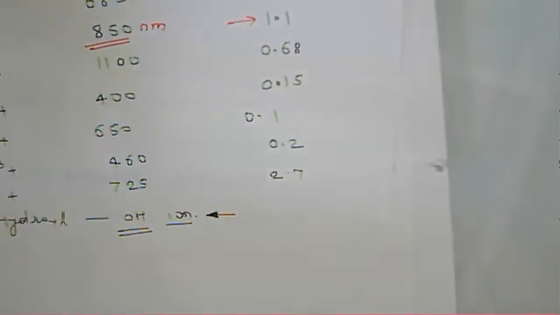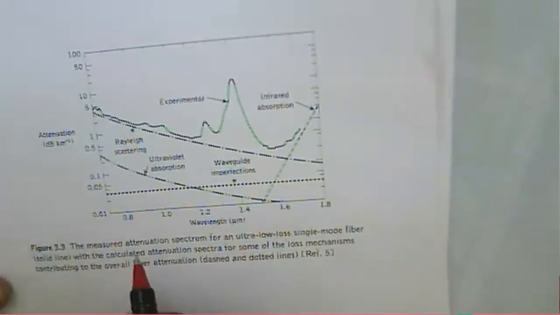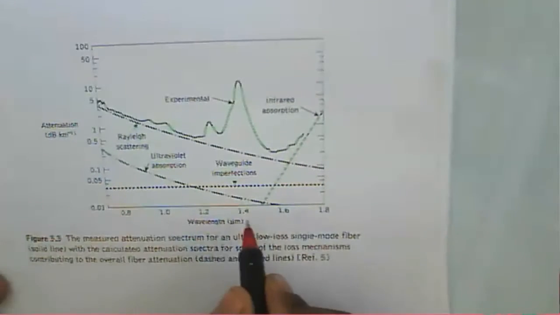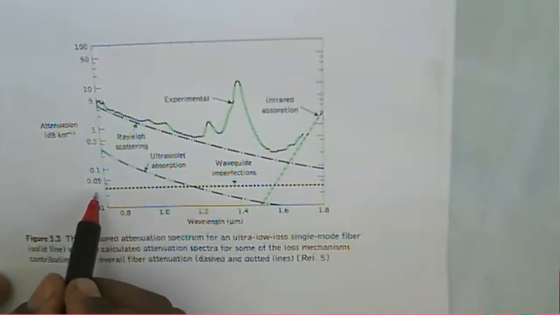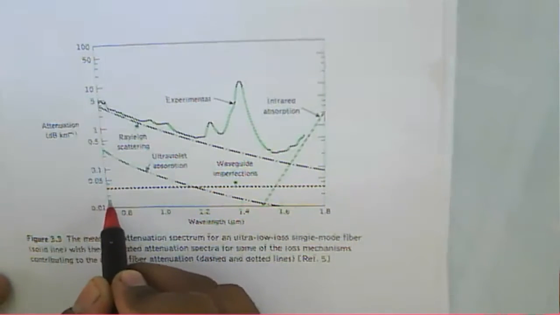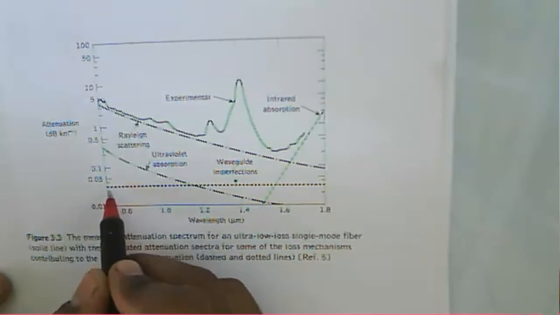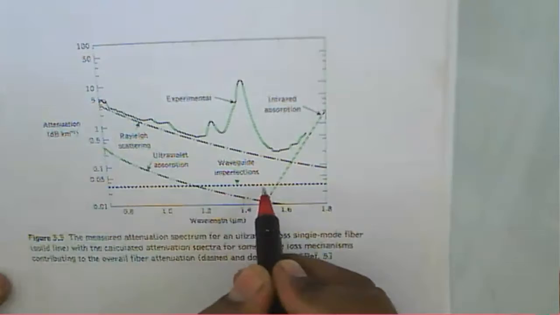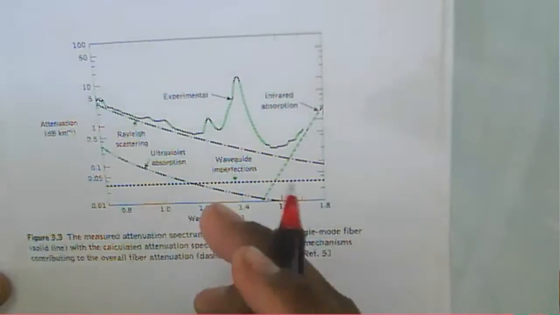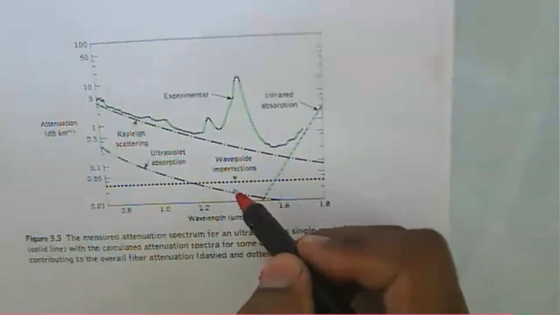Again, another graph indicates what the attenuation will be for a given wavelength. This axis is the attenuation, and this one is the wavelength. The attenuation is less than about 0.2 dB or 0.3 dB, and that loss is because of waveguide imperfection. Waveguide means the fiber, because it guides our signal. That is why it is called a waveguide.